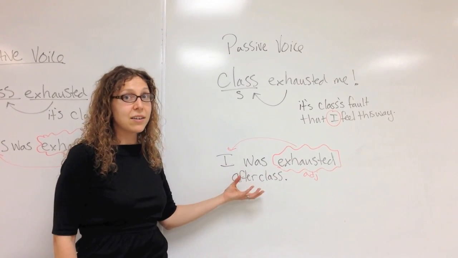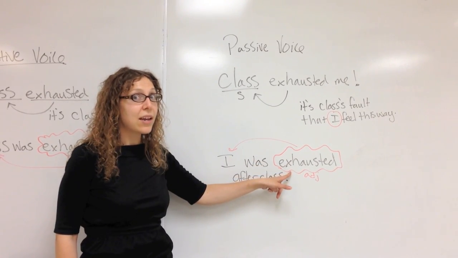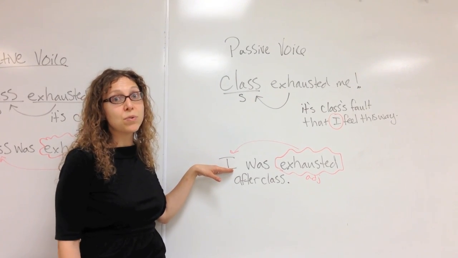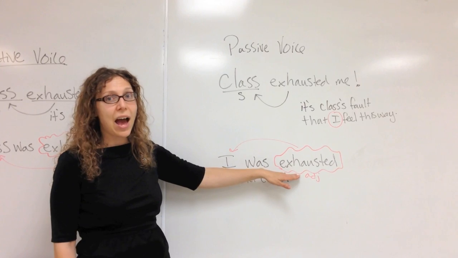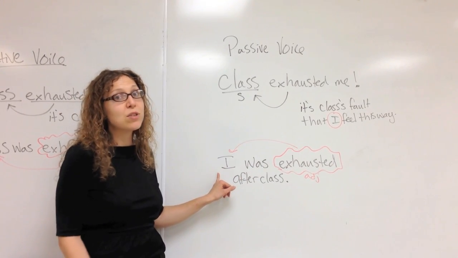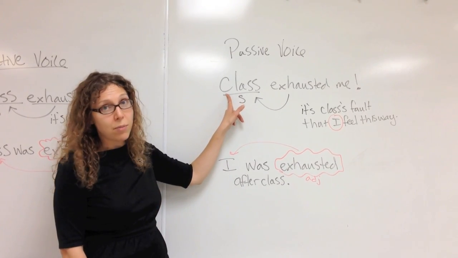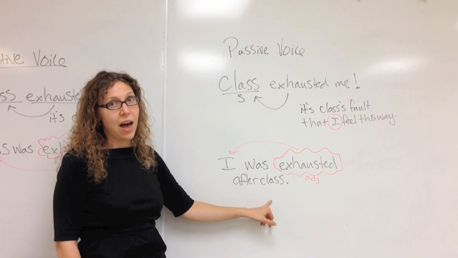And the idea here is that it's class's fault. Class did it to me. And so I am not the active thing in the sentence. I didn't do anything. Class did everything. So I can't use the active form of the verb because the subject didn't do anything. I'm just feeling something because of what the subject did or what the other object did. So I was exhausted after class.